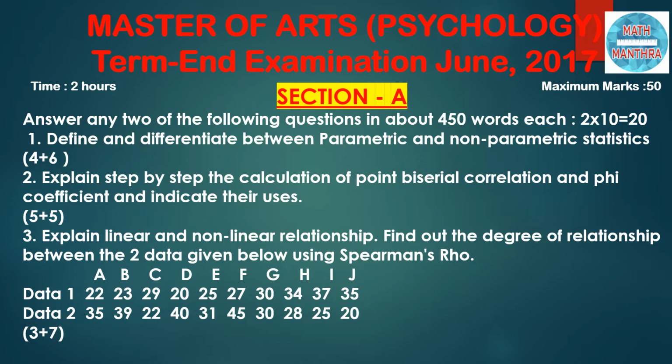Next, question number 3: explain linear and non-linear relationship. Find out the degree of relationship between the two data given below using Spearman's rule. Spearman's rank correlation coefficient, I have done a video on how to find it for a data. Here we have two data given, so based on the given information, we can find the Spearman's rank correlation coefficient. If you haven't watched my Spearman's video, please watch it and understand how to handle this question.